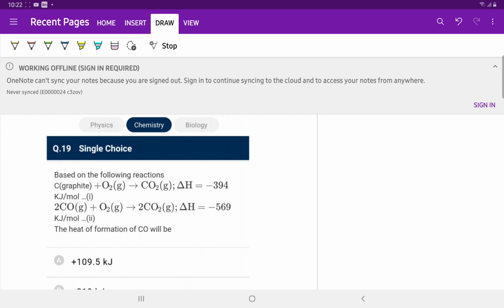Question number 19. Carbon graphite reacts with oxygen to form CO2. Two COs react with oxygen to form 2 moles of CO2. The heat of formation of CO will be?